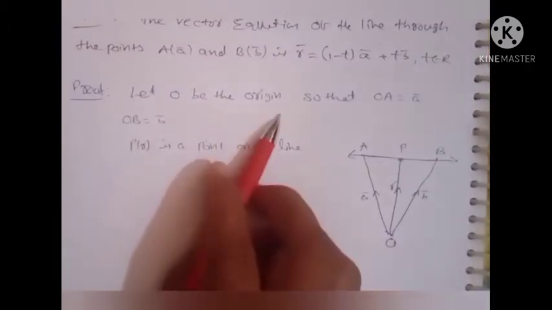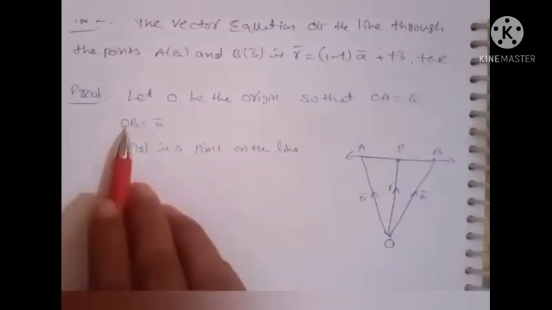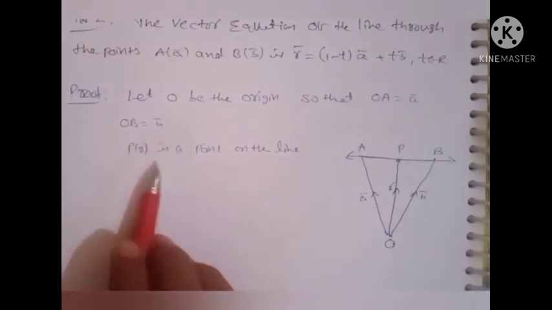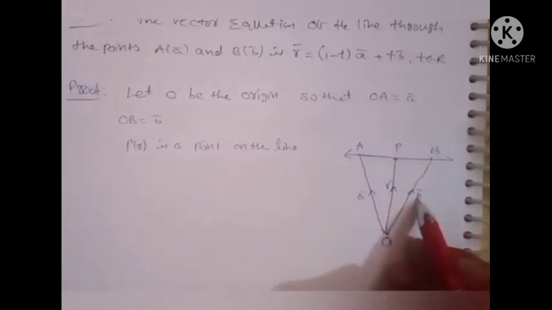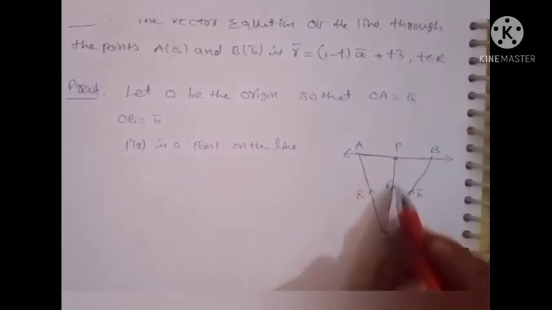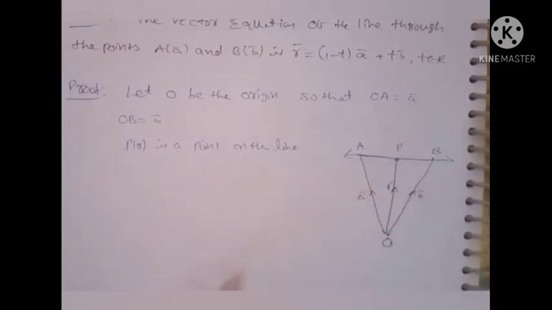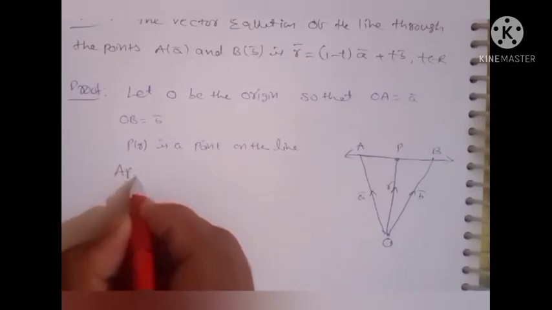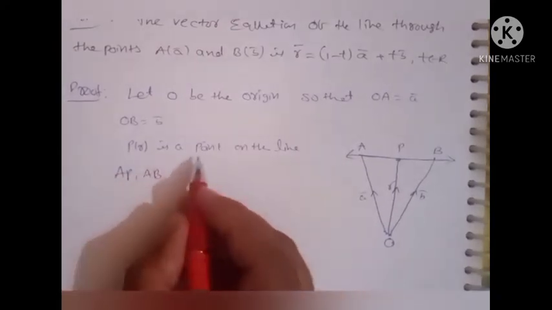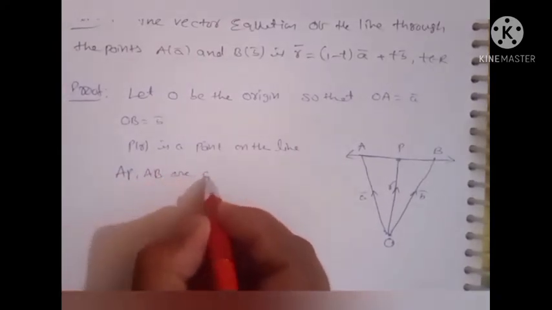Let O be the origin, so that OA is equal to A bar and OB is equal to B bar, and P is a point on the line. In the figure, OA is A bar, OB is B bar, and R bar is OP, any point on AB. Therefore, AP and AB are collinear.